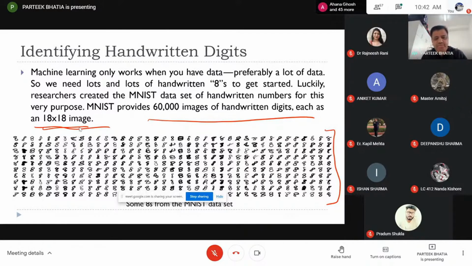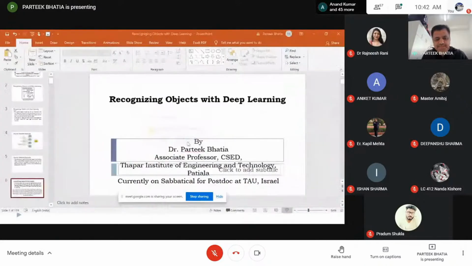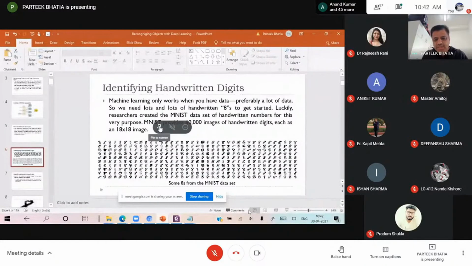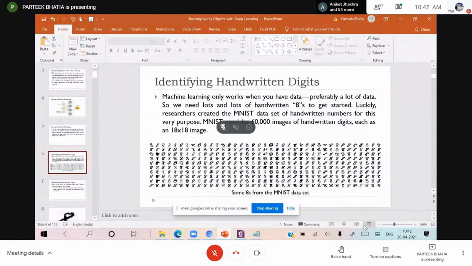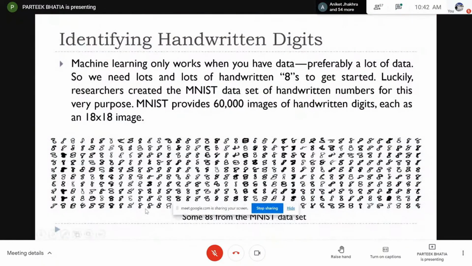Anyone can unmute yourself and tell me that, please. Yeah, so by extracting the features of that image. So we have pixels. Yeah, grouping them. So pixels are important.